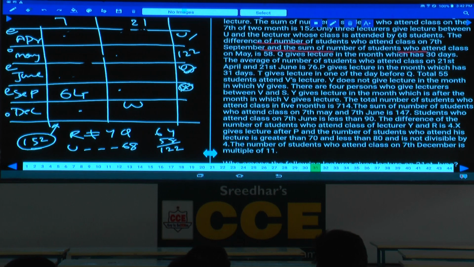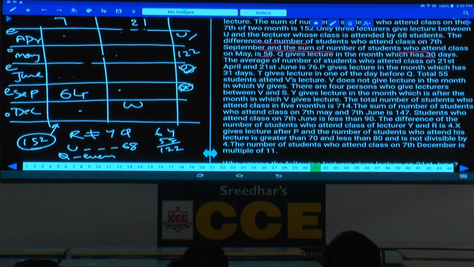Are you following this one? 122. If it is 122, then next one. Q gives lecture in the month which has 30 days, and Q is again even. Earlier we had discussed that case: T and Q must be after this one. T and Q are on the 7th and Q is even. As Q is even, Q can be either June or September.